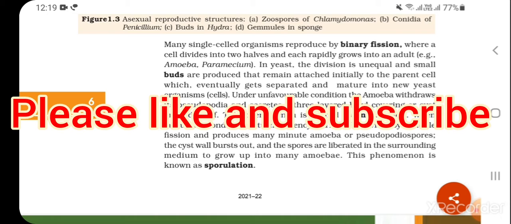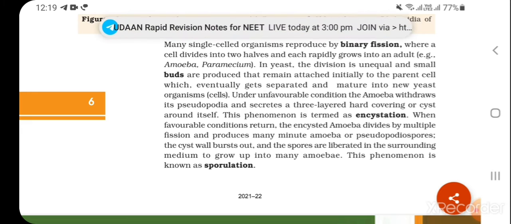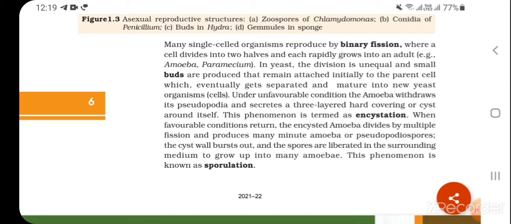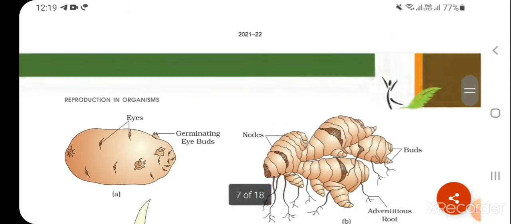Under unfavorable conditions, the amoeba withdraws its pseudopodia and secretes a three-layered hard covering or cyst around itself. This phenomenon is termed encystation. When favorable conditions return, the encysted amoeba divides by multiple fission and produces many minute amoebae or pseudopodiospores. The cyst wall bursts and the spores are released in the surrounding medium to grow up into many amoebae. This phenomenon is known as sporulation.